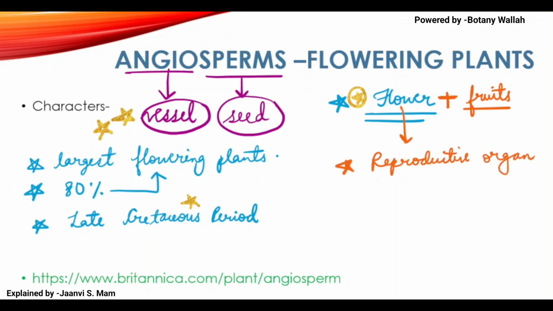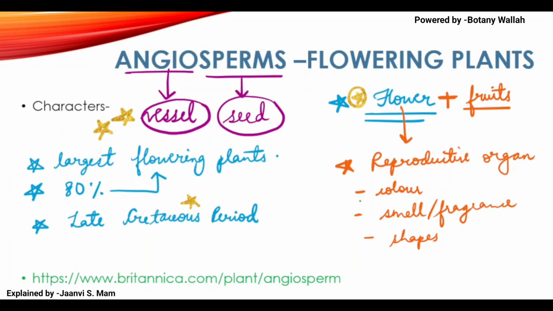Okay, it is a very fascinating organ, right? It has different colors, shapes, fragrance. Why is it having these kinds of things? Flower is having various colors of petals, then smell, or you can say fragrance, right? It has different shapes. Okay, why?